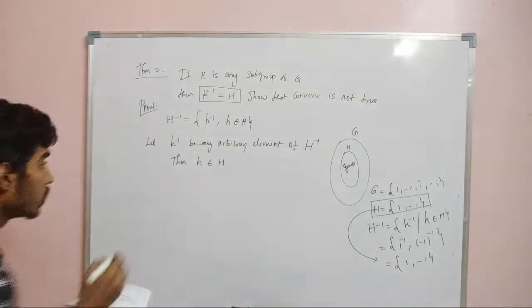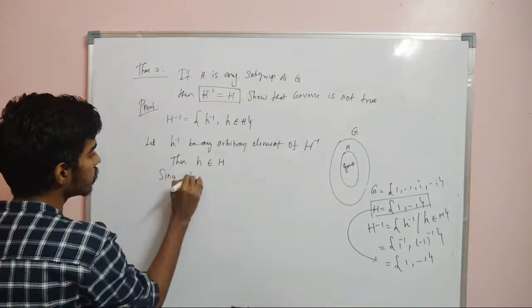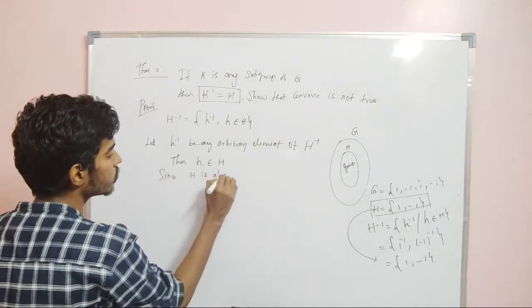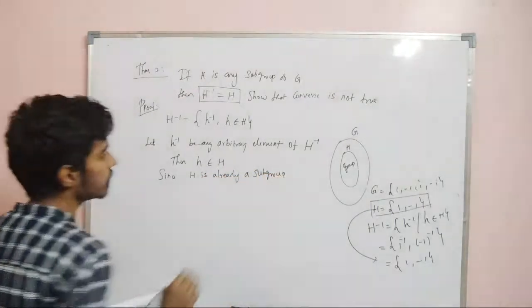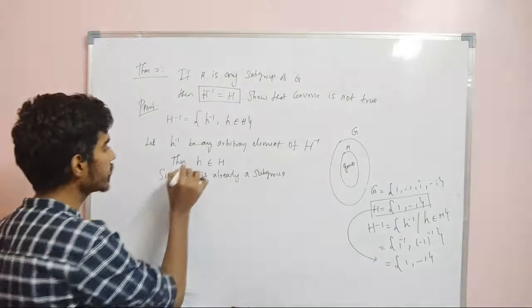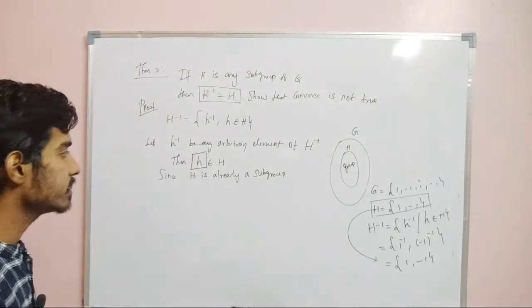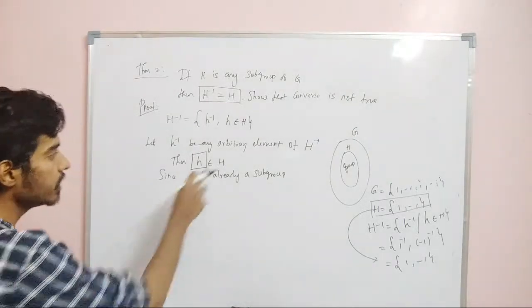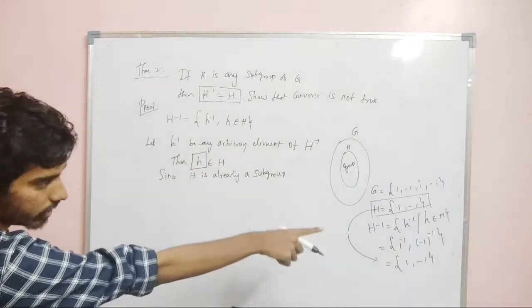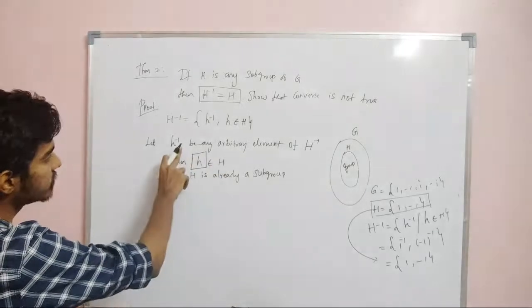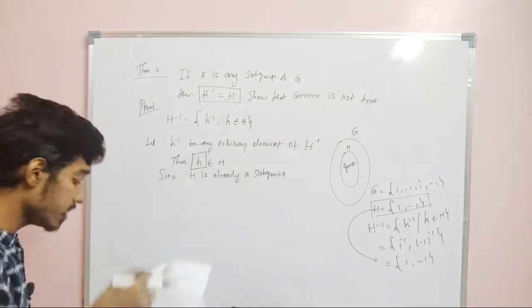Therefore small h belongs to H. Since we know that H is already a subgroup, what can you say about this element? This element has an inverse, and that inverse will be in H, right? So h inverse is an arbitrary element in capital H inverse, where h belongs to capital H, and this capital H is already a subgroup.